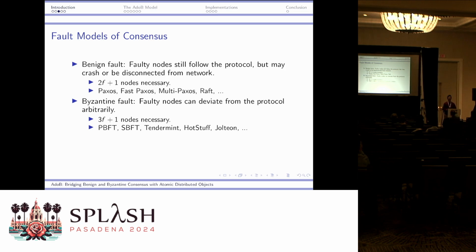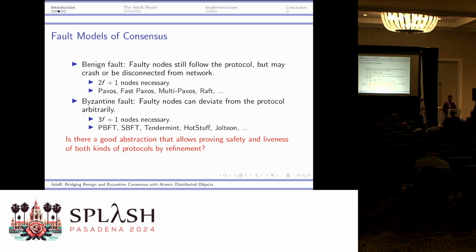But the problem is, how do you come up with the list of invariants in the first place? This is a non-trivial task. So we are not very satisfied with the situation. We ask the following question. Is there a good abstraction that allows proving safety and liveness of all these different protocols by refinement?